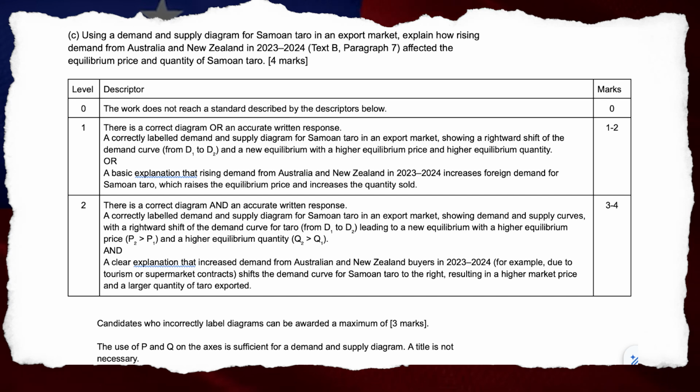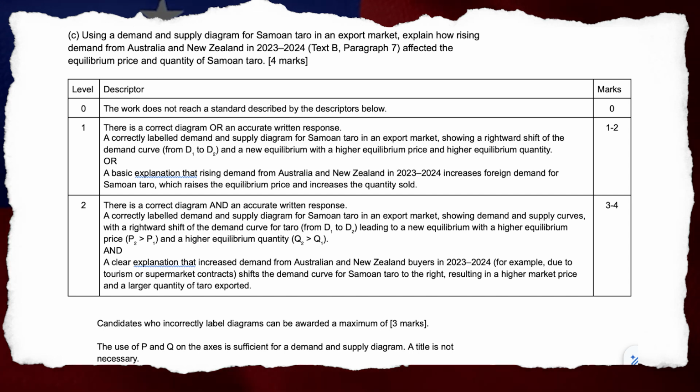C. Using a demand and supply diagram for Samoan taro in an export market, explain how rising demand from Australia and New Zealand in 2023 to 2024, text B, paragraph 7, affected the equilibrium price and quantity of Samoan taro. 4 marks. Level 1.